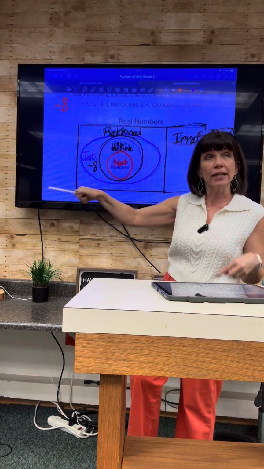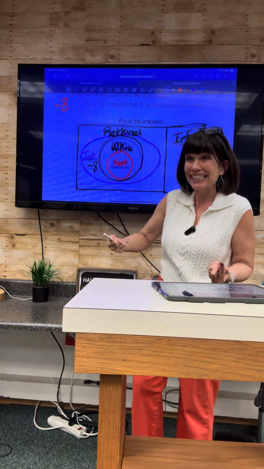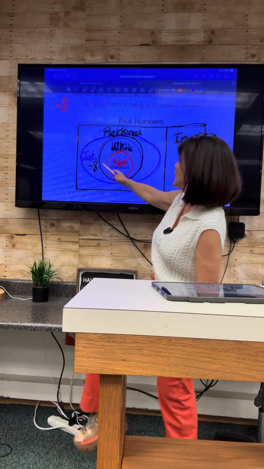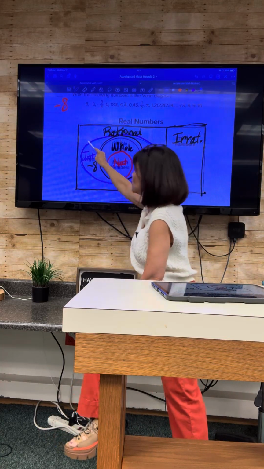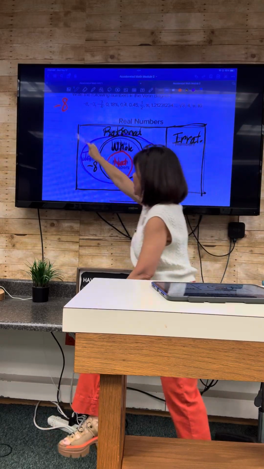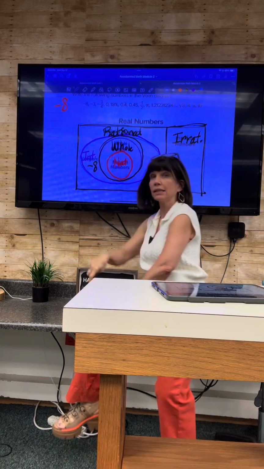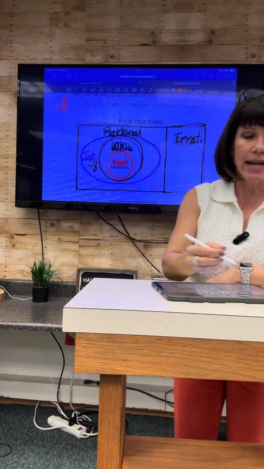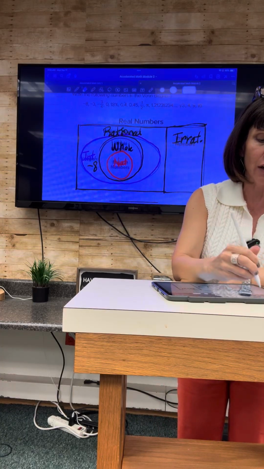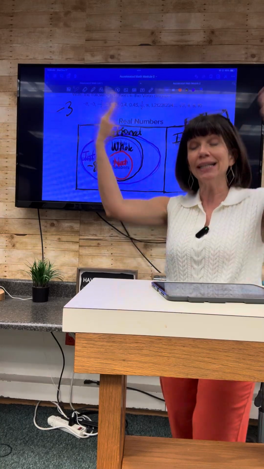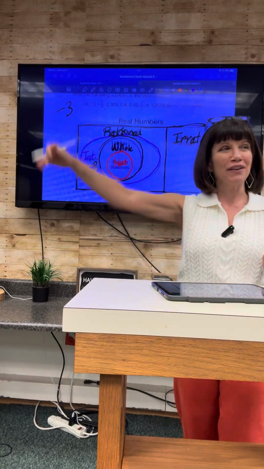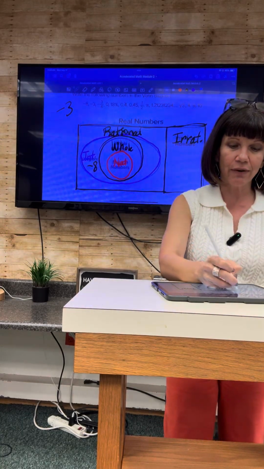So the person who said it is rational, are they still correct? Yes, because rational is the section outside of that. So negative 8 is both within the integer circle and within the rational box. Okay, now let us place negative 3. On the count of 3, tell me where to place it. 1, 2, 3. If you said integers, wave at me. Excellent, you are totally correct.